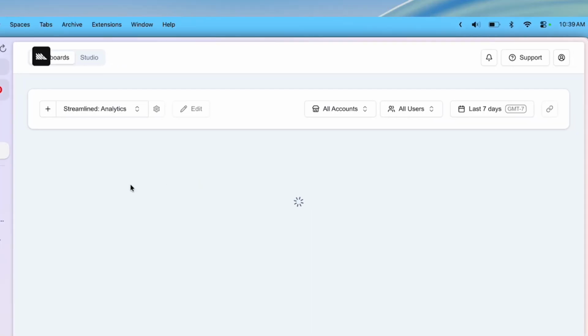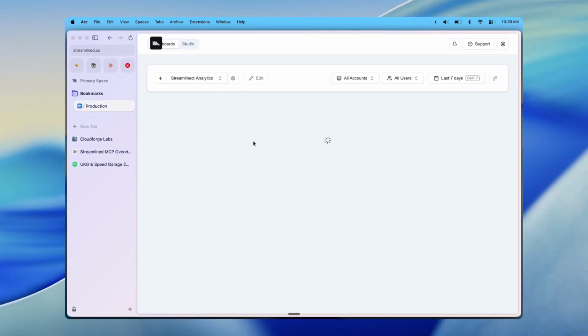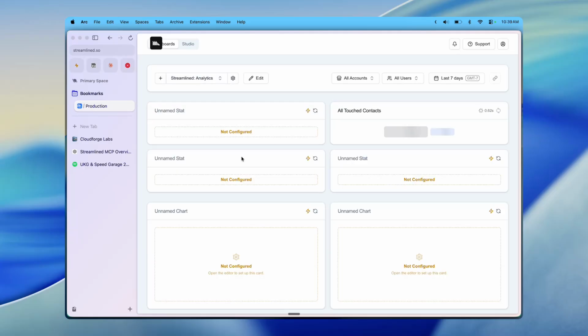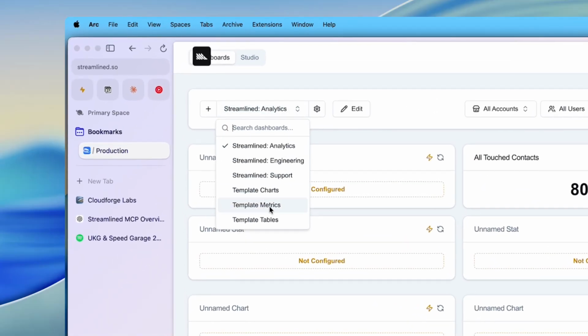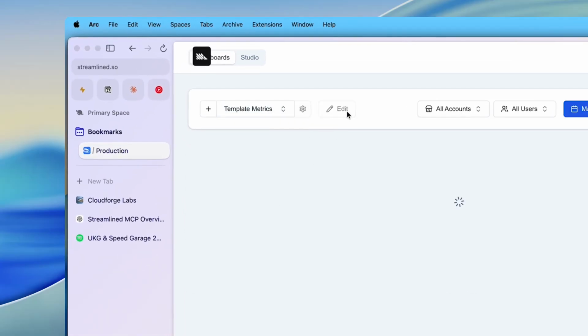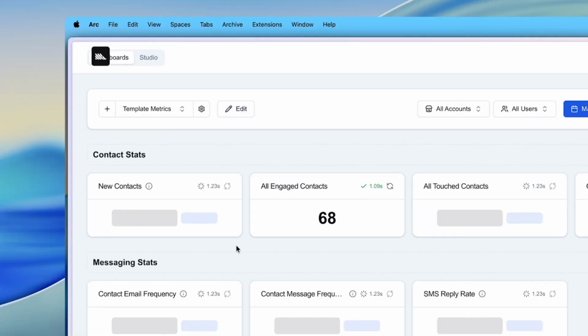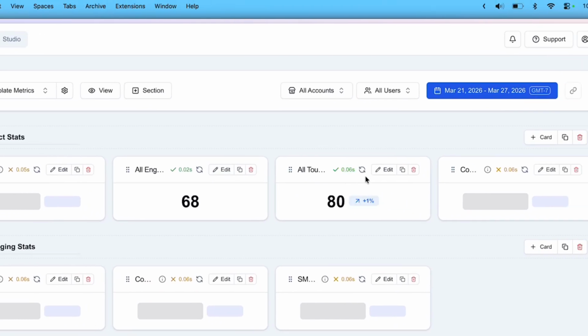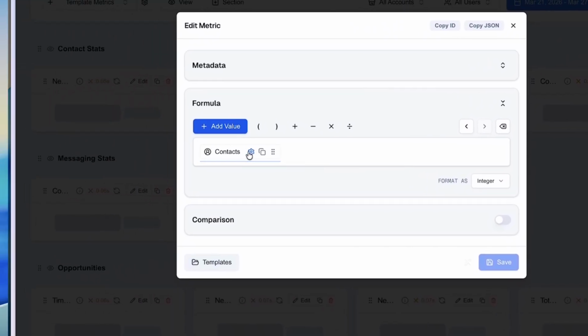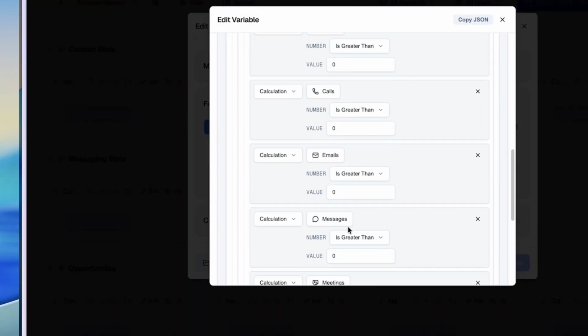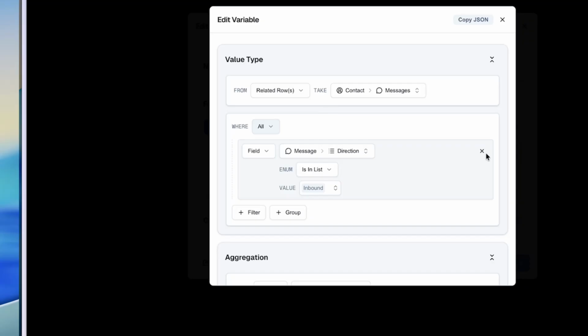Up to this point, dashboards have been kind of like using this visual builder, which I'll show you. So if I go back to metrics, and then I'm going to click edit here so we can enter edit mode for our dashboard. And here we can see configuration. So we can see, I was showing you how this engagement worked. And so in this case, we have to click around to enter all of this stuff. But in the future, we're just going to get an LLM to write your whole query and basically build out your entire dashboard for you.